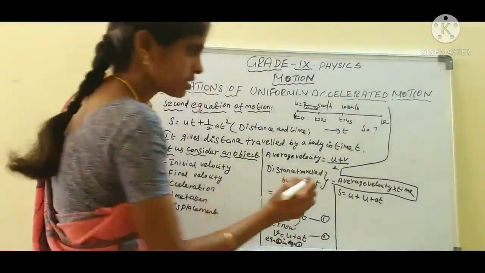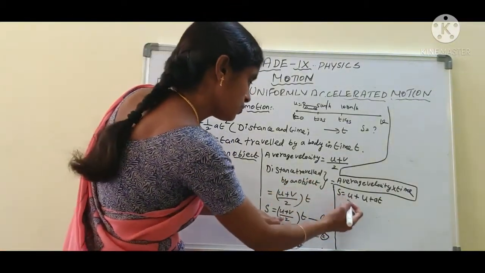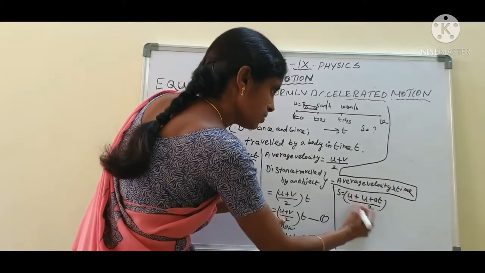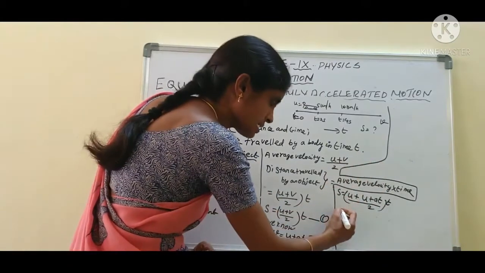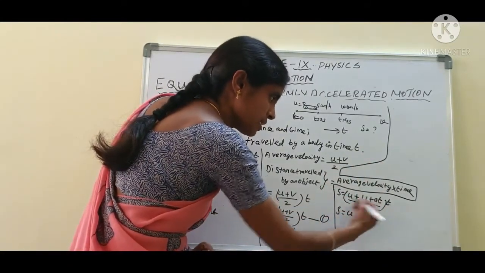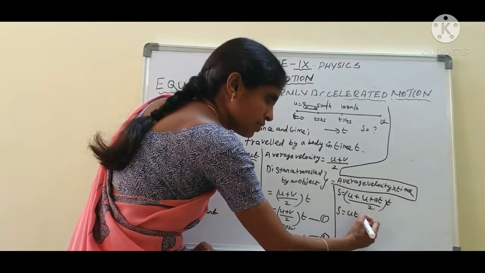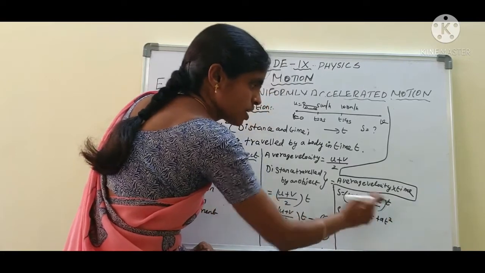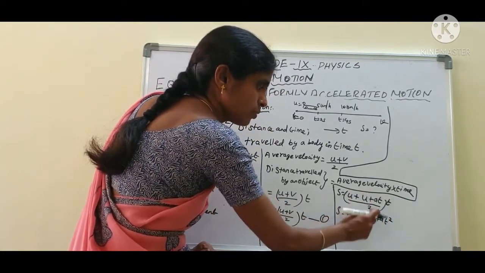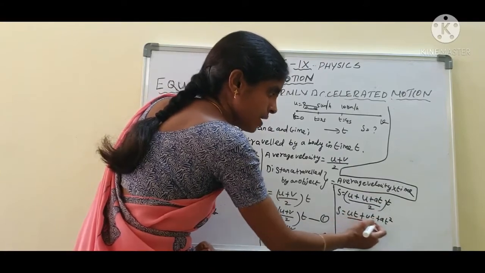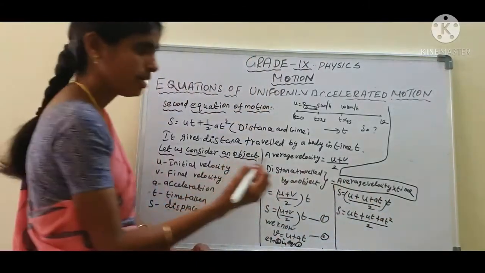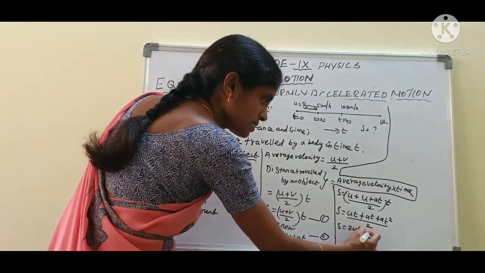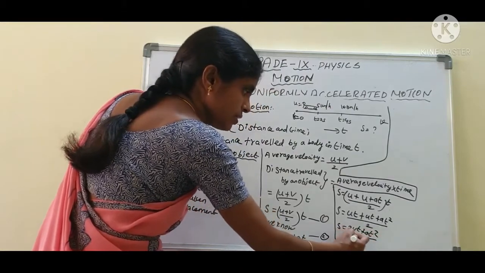Okay, are you clear students? u plus v க்கு பதிலா u plus at போட்டுட்டு நம்ம என்ன பண்றோம், by 2 into t. Are you clear? Next, s equal to, come inside, t ஆல எல்லாத்தையும் மல்டிப்ளை பண்ணணும். ut plus a t squared. இந்த t உள்ள வந்துச்சுனா u into t ut, a into t a t squared by 2. Okay, 1 ut plus 1 ut, 2 ut plus a t squared by 2.